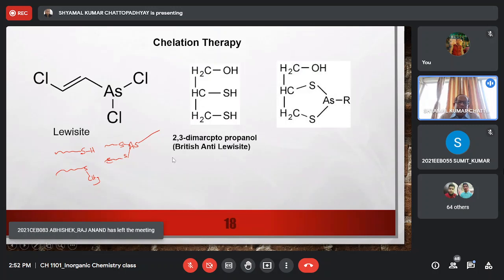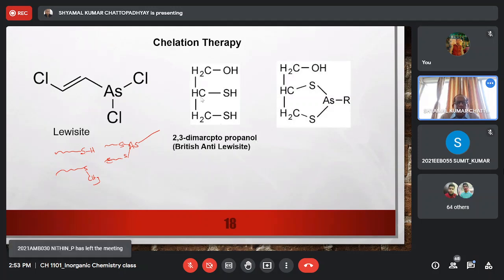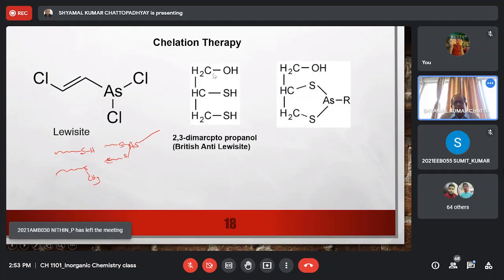Now the anti-Lewisite agent is called BAL, because British scientists developed this reagent. It is called British anti-Lewisite. The chemical name is 2,3-dimercaptopropanol. This compound, you can number 1, 2, 3. So it is a propane. So 2,3-dimercaptopropan-1-ol. This is the correct name, right?